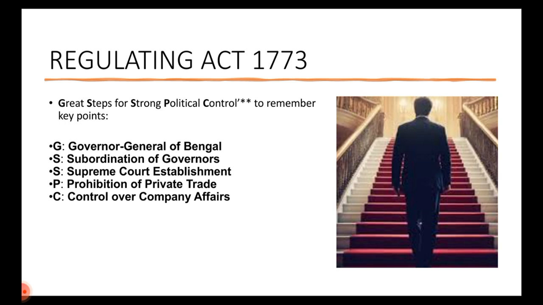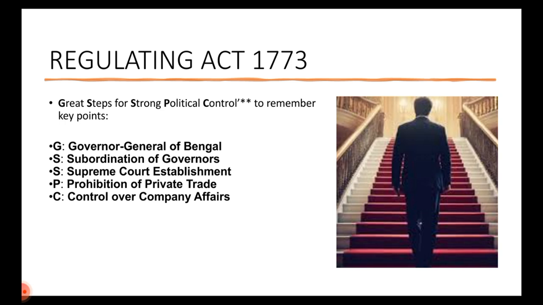So S is subordination of governors, and they'll establish Supreme Court. That is S, Supreme Court establishment. Then P, prohibition of private trade, whereas C, control over company affairs. So it is very simple to remember grey steps for strong political control. So this is a key to remember, and you can imagine the point from the picture.